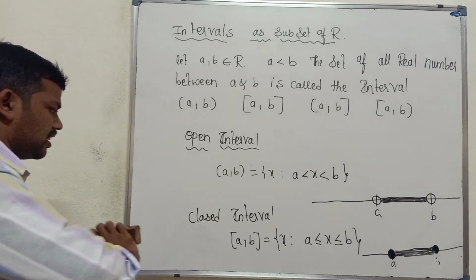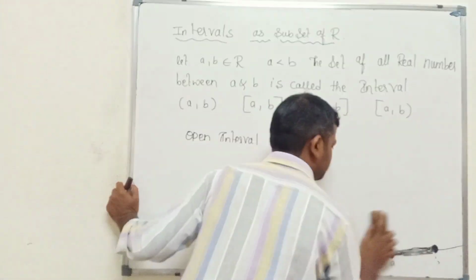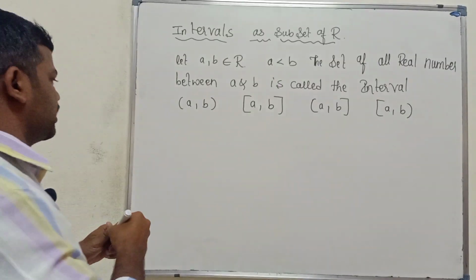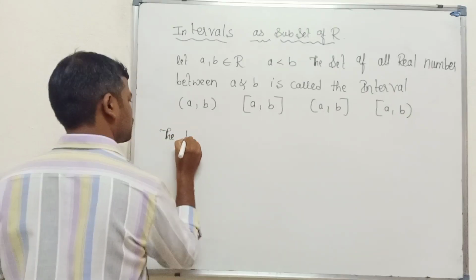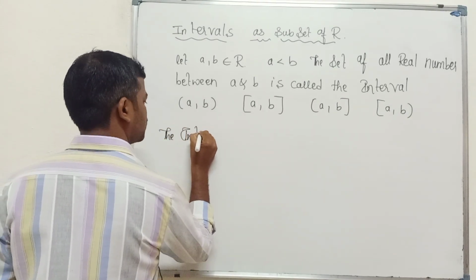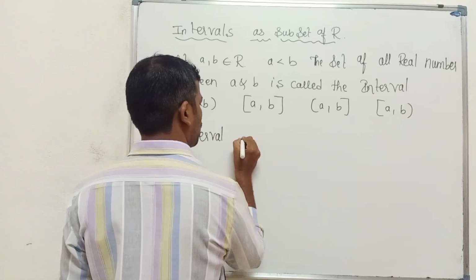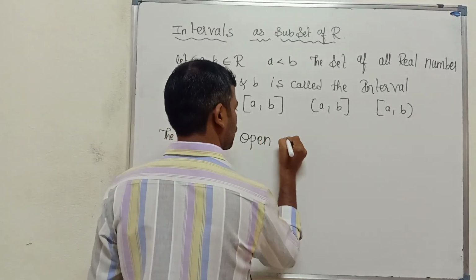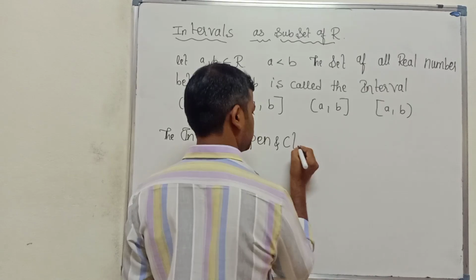We'll see the open-closed and closed-open intervals.